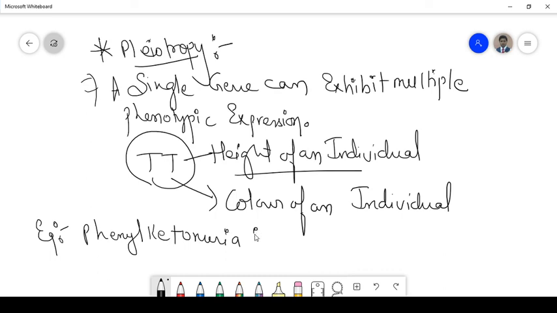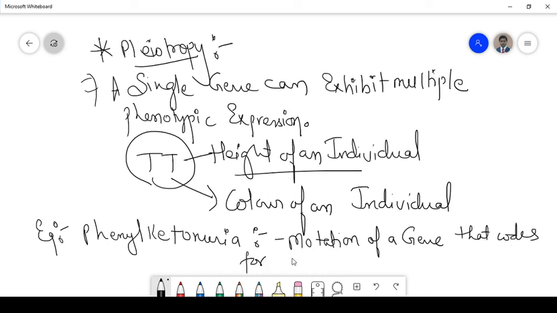This disease, children, is caused by the mutation of a gene that codes for the enzyme phenylalanine hydroxylase.